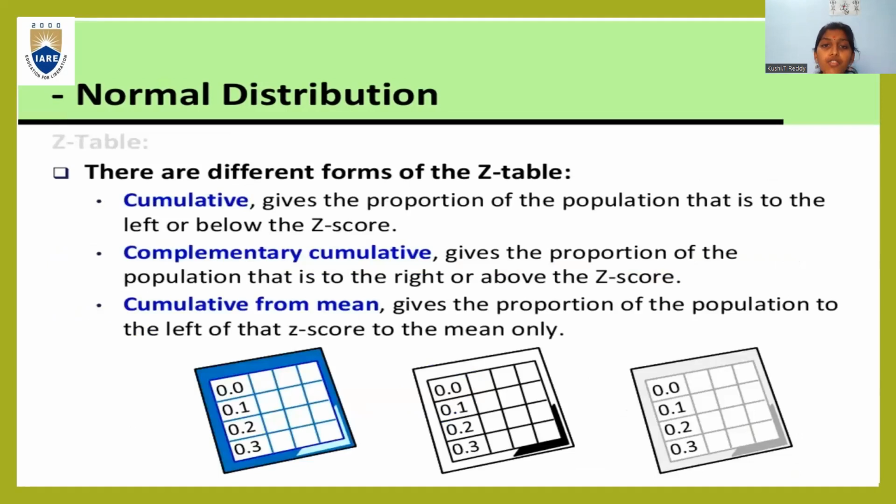There are different forms of Z table. The first one is cumulative. It gives the proportion of the population that is to the left or below the Z score. Complementary cumulative gives the proportion of the population that is to the right or above the Z score. Cumulative from mean gives the proportion of the population between the Z score and the mean only. So you have three different types of Z tables. By using these Z tables, you will find the values of Z.